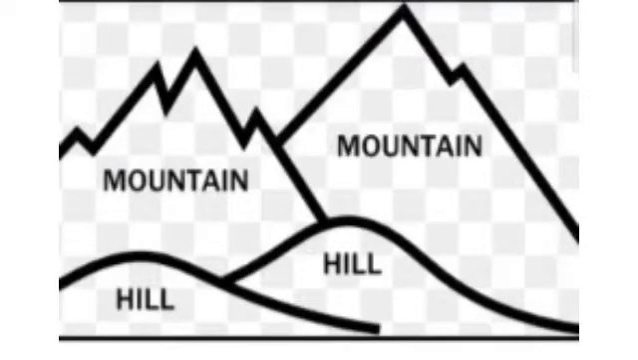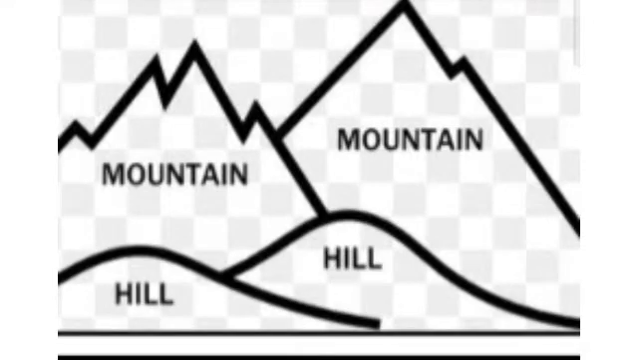Kids, in this diagram, you can clearly see the difference between a mountain and a hill. The slope of the mountain is much steeper compared to the hill. The tip of the mountain is very sharp, and it is called a peak. There is no such pointed tip in the hill. Hills are a lot easier to climb compared to mountains.